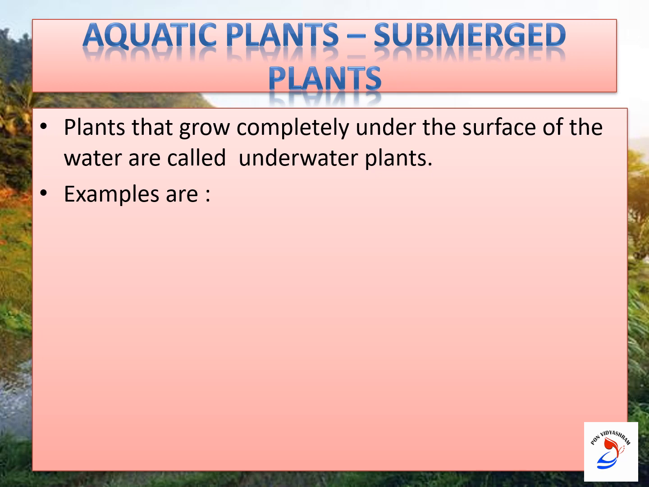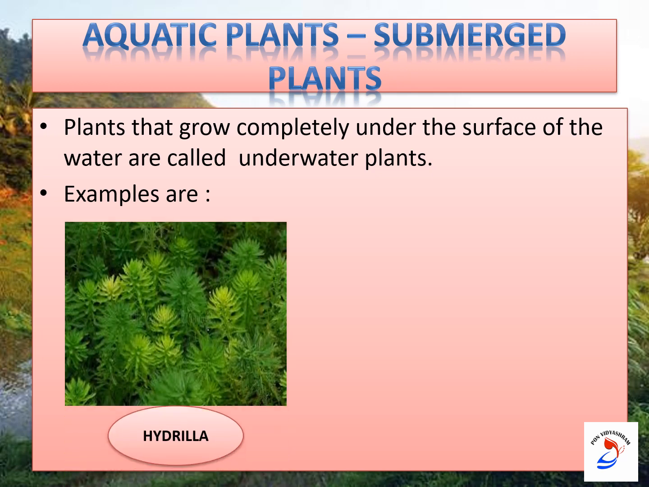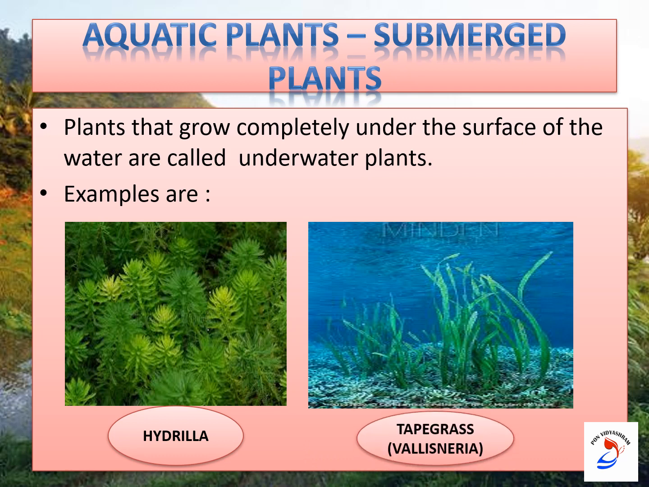And what are the examples of these submerged plants? Hydrilla, tape grass. It is also known as Vallisneria. Hydrilla and tape grass or Vallisneria. Yes. So now we are going to see about the adaptations shown by these submerged plants.